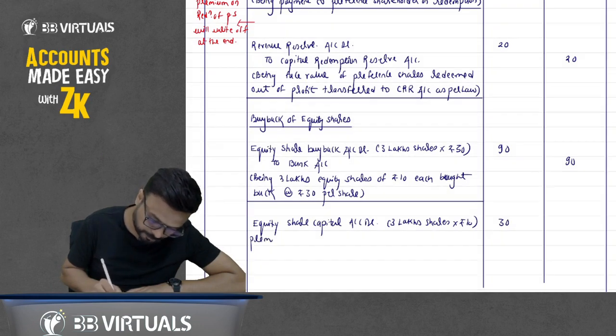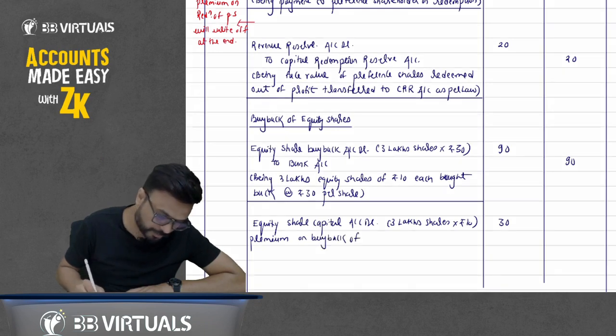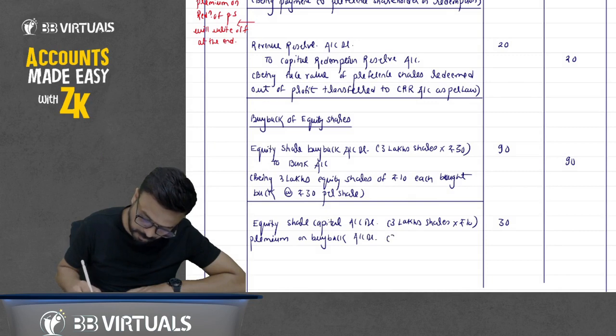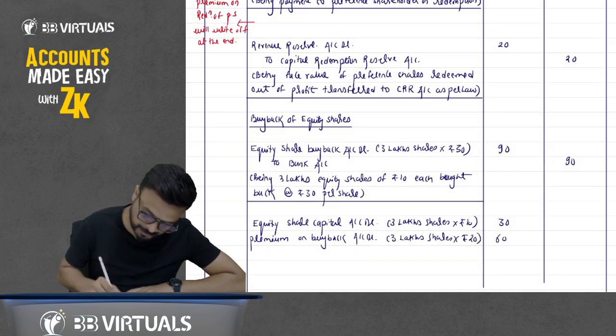Premium on buyback account debit, 3 lakh shares multiplied by rupees 20 is premium. So 3 multiplied by 20, that comes 60, to equity share buyback account.